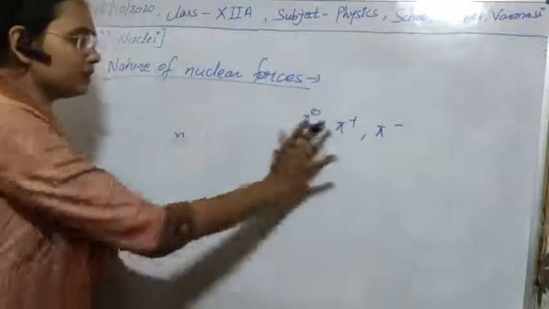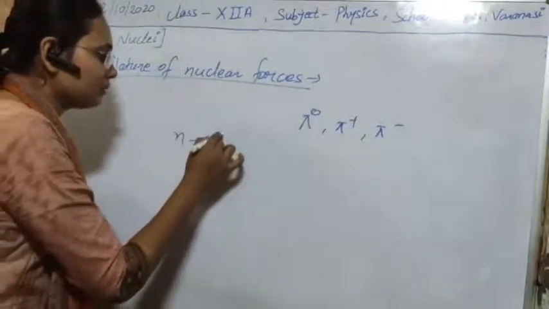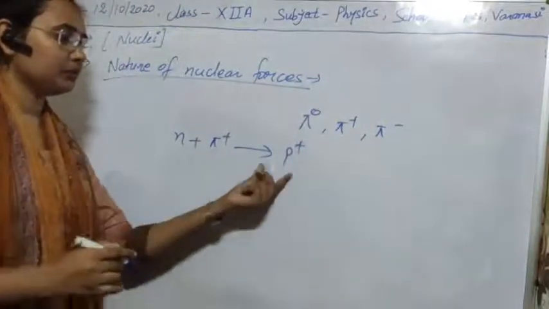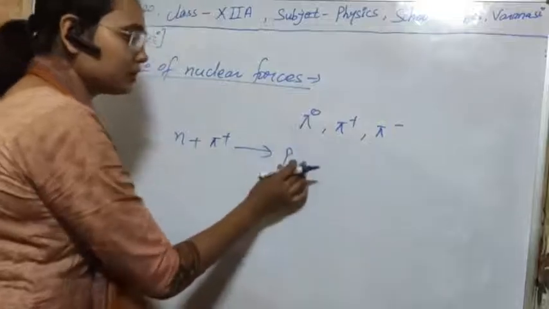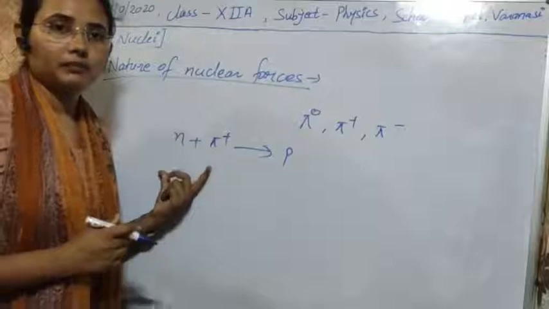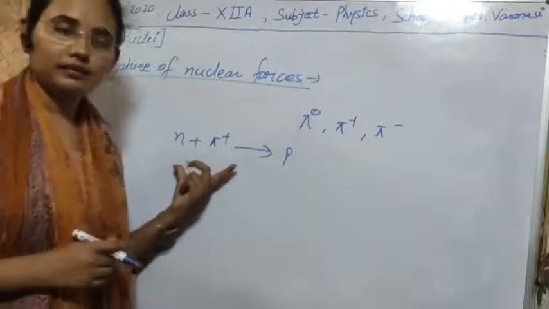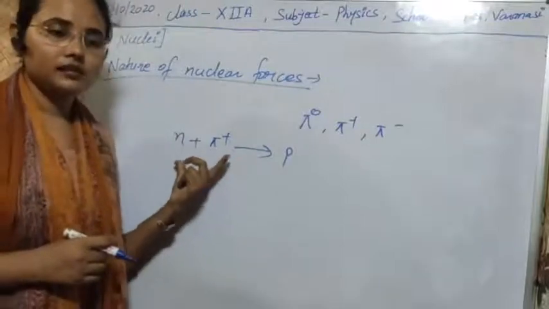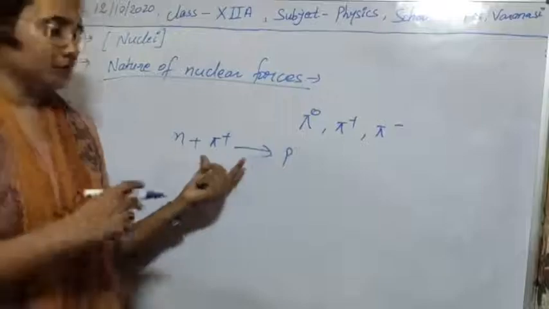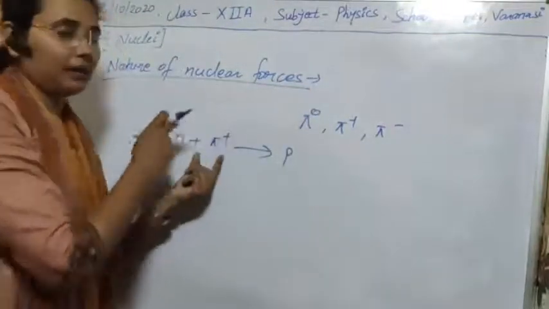Like that, first let's see the case of absorption. If a neutron absorbs a positive pi meson, it will be converted into a proton. As you know, a proton has positive charge, and if you apply the charge and CPT theory, it tells us that this conversion is possible. So this is an acceptable conversion: a neutron can convert into a proton by absorbing a pi meson.